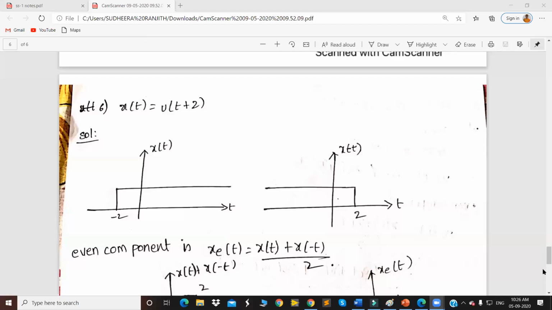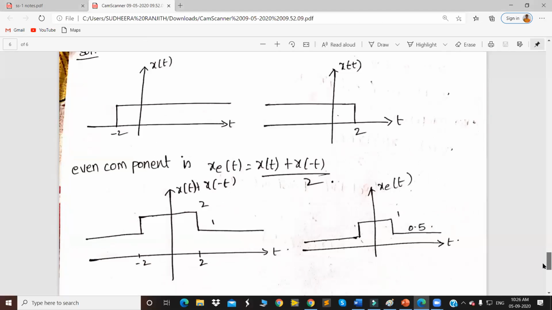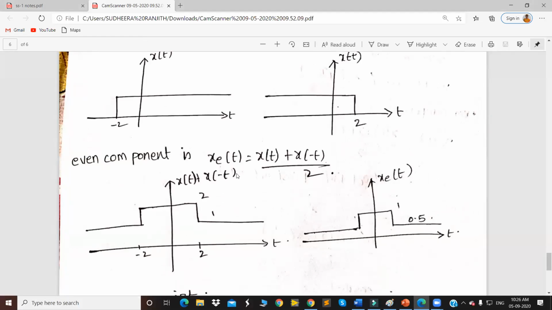Okay. So the signal we have discussed is x of t plus x of minus t, isn't it? Now we need to scale this amplitude by a factor of 1 by 2. 1 by 2 into something means we are doing amplitude scaling, isn't it? So if we multiply this amplitude by a factor of 1 by 2, from minus infinity to minus 2 the signal should have the amplitude of 0.5, and from minus 2 to plus 2 the signal should have the amplitude of 1, and from 2 to infinity this signal should have the amplitude of 0.5.